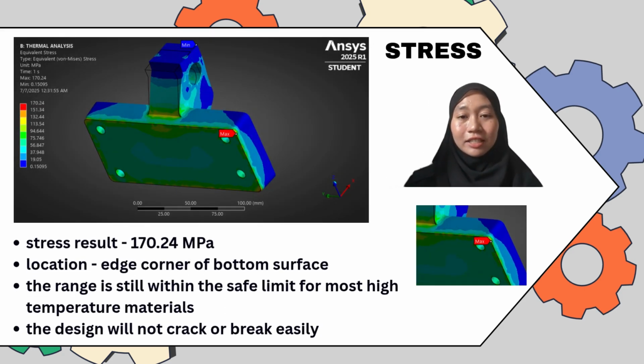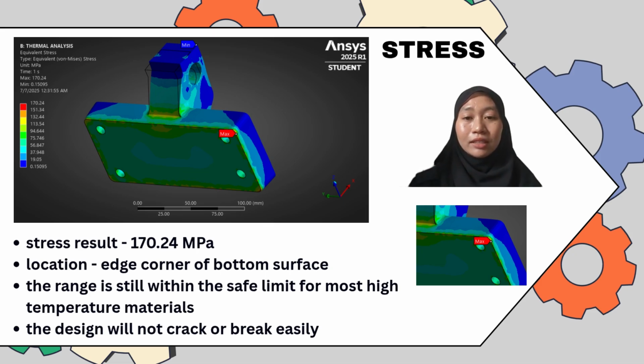Okay, the next analysis is thermal stress analysis. As you can see from the result, the stress is 170.24 megapascal. The location of the maximum stress is at the edge of the corner of the bottom surface, and the value is still within the safe limit for most high temperature materials. This means the design will not crack and break easily.